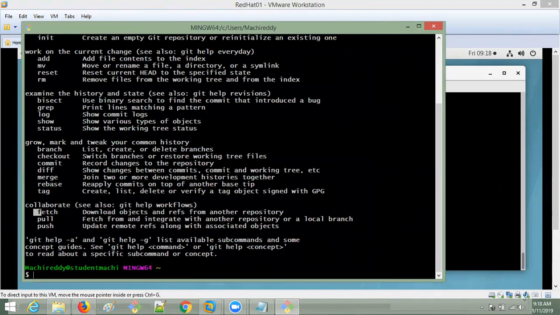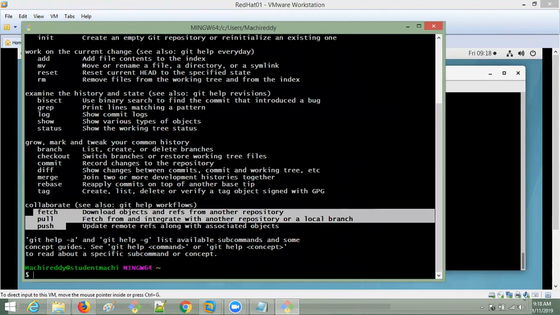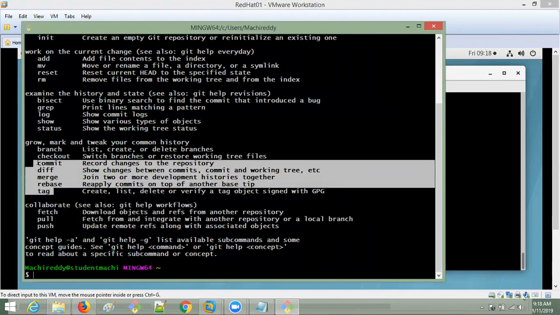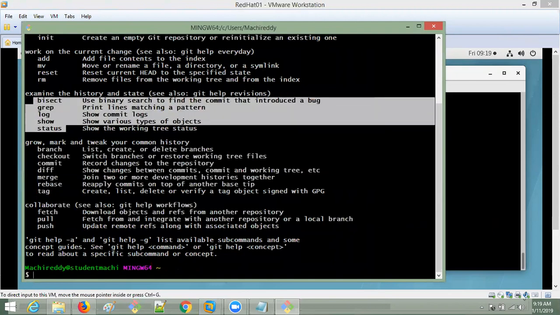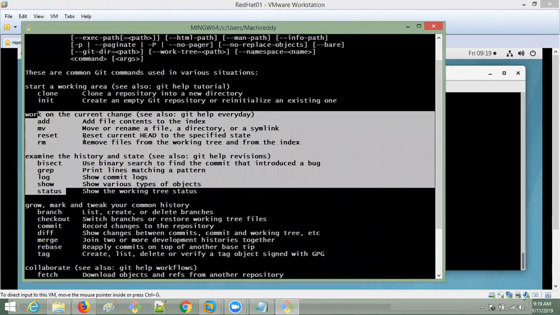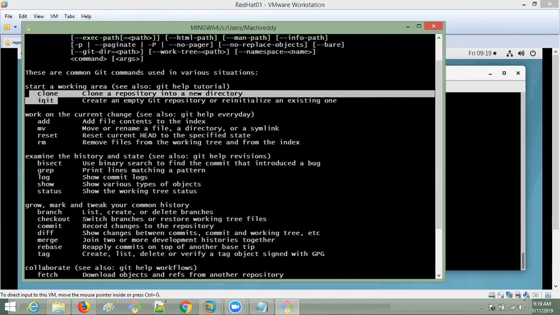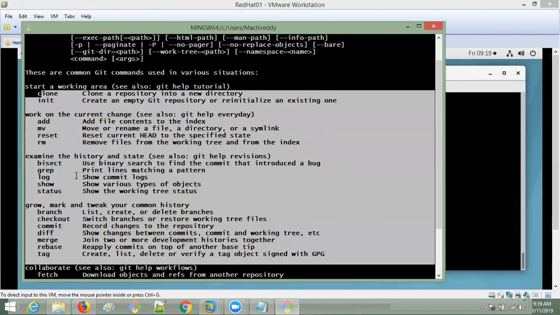See, all these commands we have covered: fetch, pull, push, tag, rebase, diff, commit. We remember all this: status, show, log, grep, bisect. All this we covered. Init, clone, all the commands it is giving. See, and it's giving the explanation also.